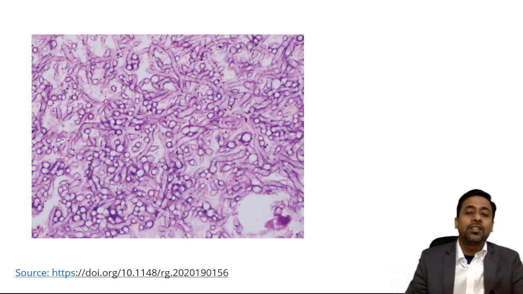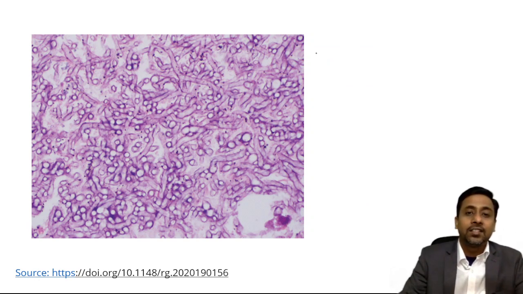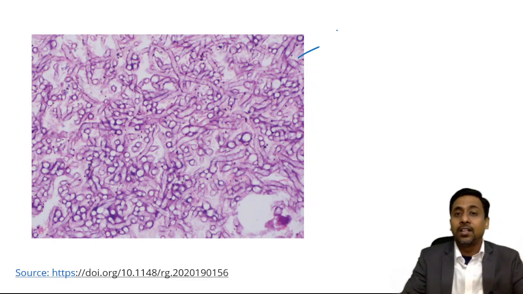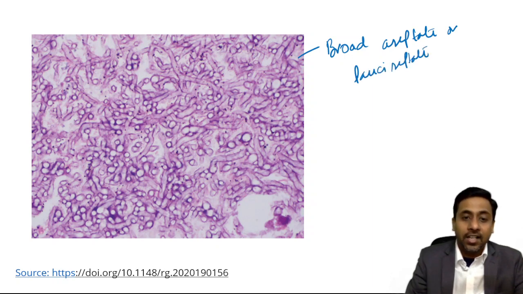So mucormycosis, when it is observed microscopically, what we can see, the characteristic which may be mentioned in the question. Exam में क्या लिखा सकता है? Broad aseptate or pauciseptate. कहीं कहीं septation दिखाई देगा, जैसे कि यहाँ you can see the septation.